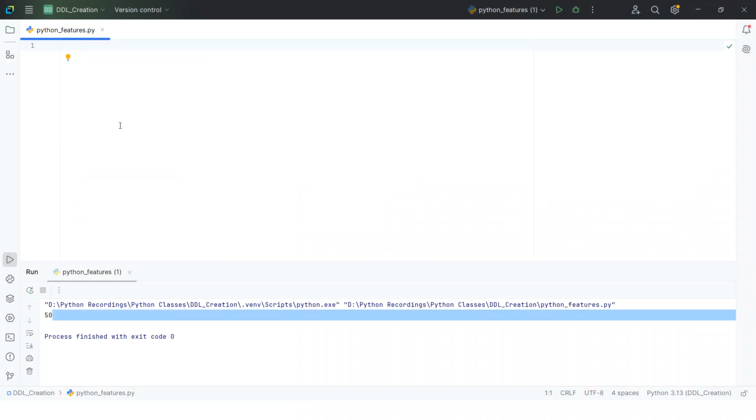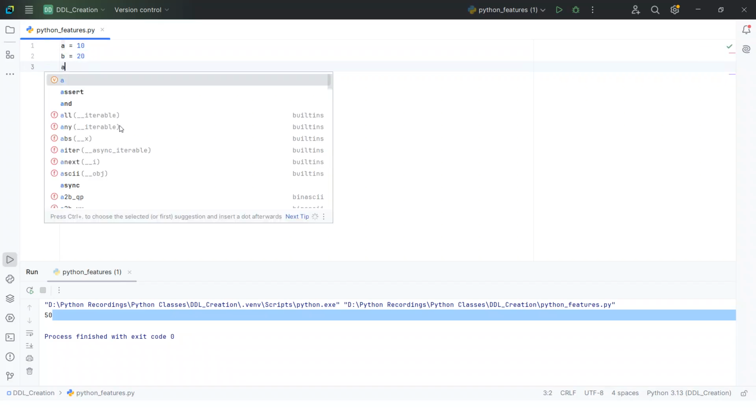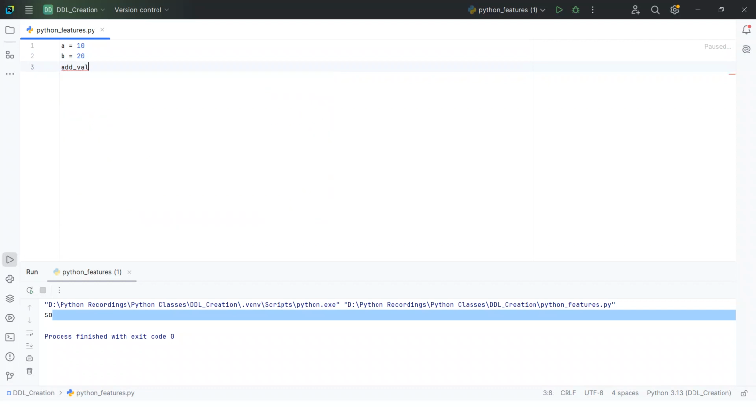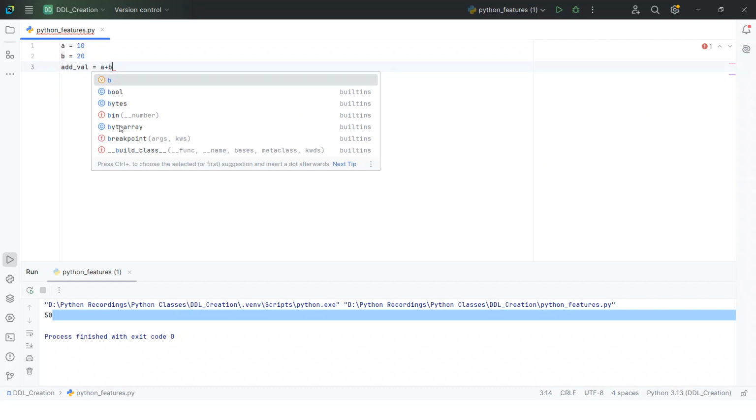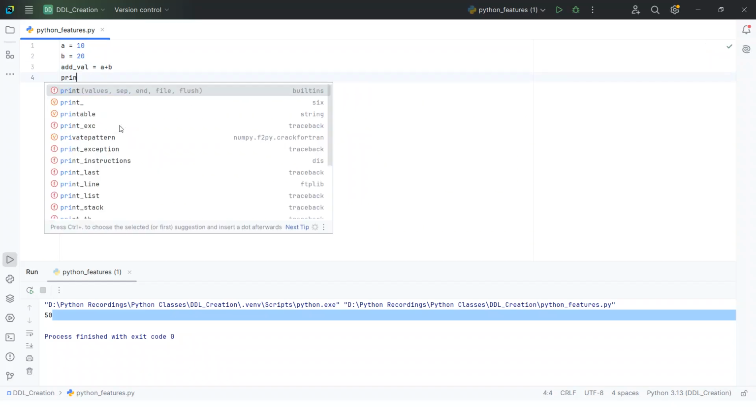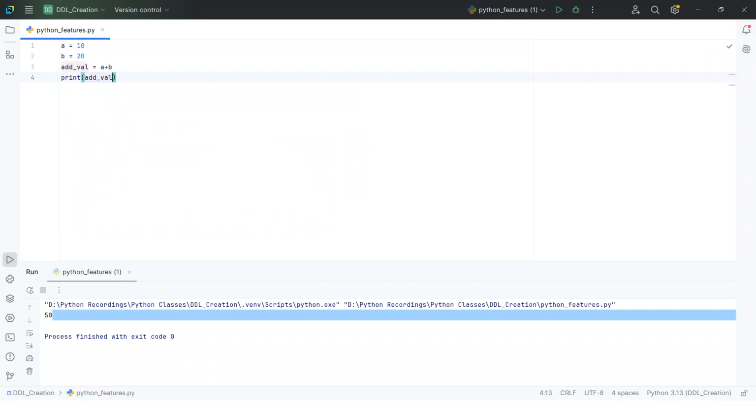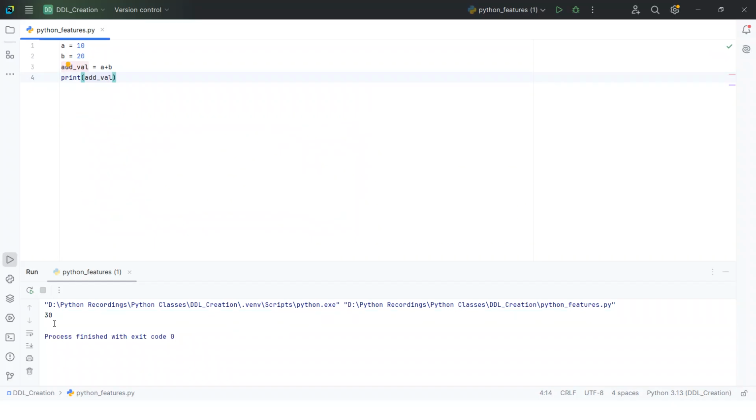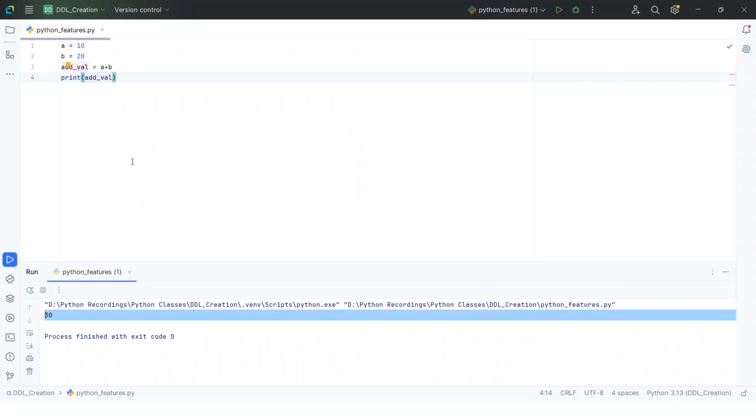For example, here I am writing a equal to 10 and b equal to 20, and here I want to add. Additional value is equal to a plus b, and I'm trying to print the add value. If I execute, the output is 30. See, you can easily read and easily write. No need to write long statements or big syntaxes. It is very easy.